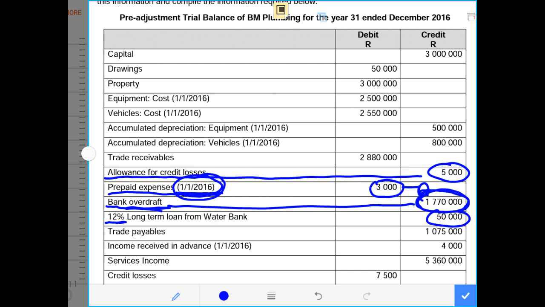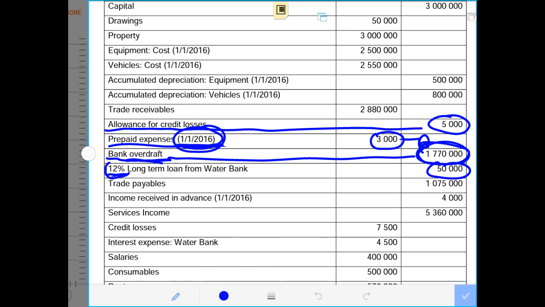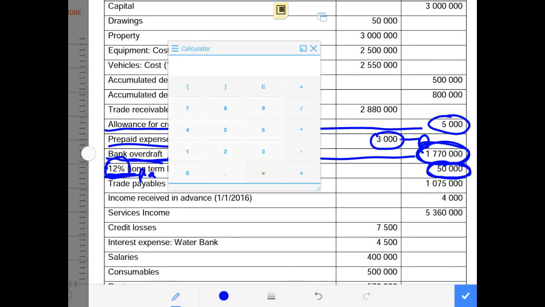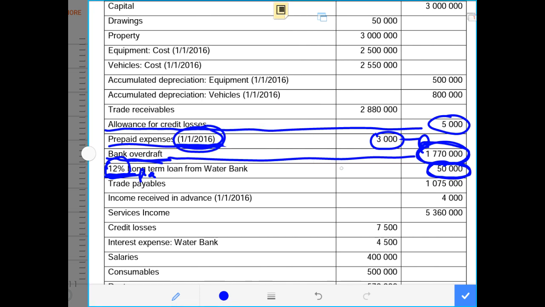That means there was a loan of 50,000 taken from Water Bank, and the business will have to pay interest of 12% per annum on it. That is the interest the business is supposed to pay for the full year: 50,000 rands multiplied by 12% gives 6,000 rands. However, at the bottom we have an interest expense of 4,500, which is the interest that was already paid.